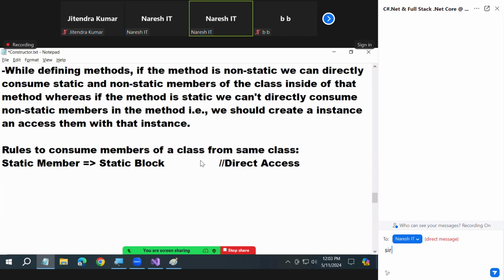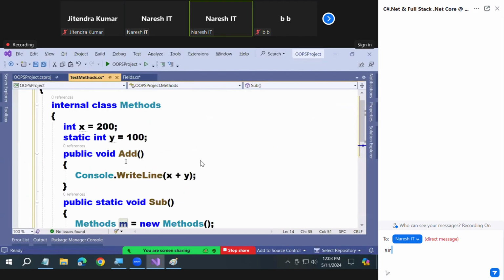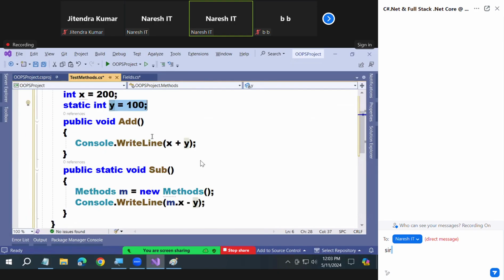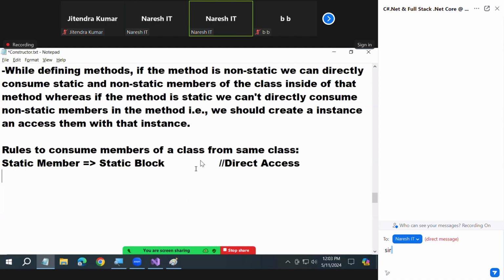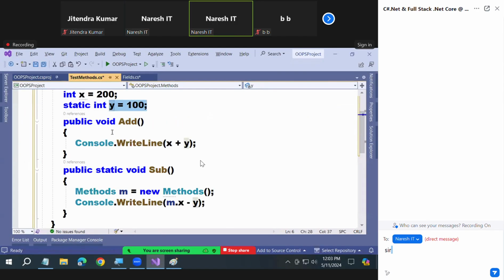Why is it static or not? See there, directly you access here, see. Y to Y, directly access now. Next. I have a static member. I will consume it from a non-static block. Now also, it is direct access. Check if you want. Y is static, right? Add is non-static, right? You directly called it, see.